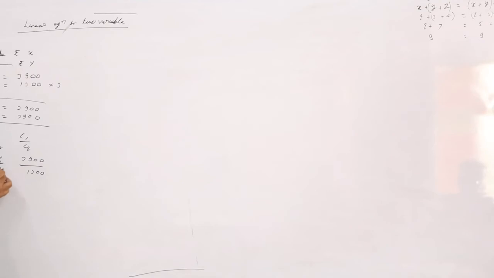3, 3, 3 and 3, all are equal or not? If A1 by A2, B1 by B2 and C1 by C2 are all equal, then which kind of solution will we get?